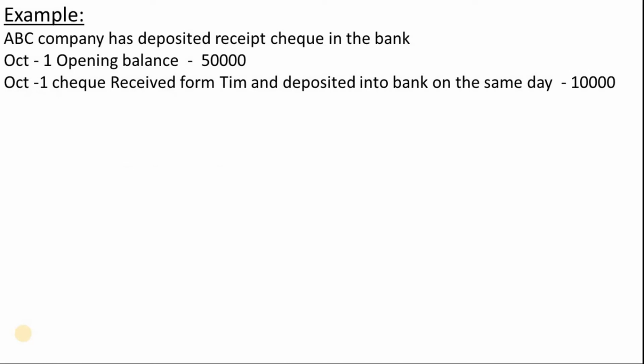ABC company has deposited a check into the bank. The transactions for ABC company are: opening balance of 50,000, and a check received from Tim and deposited into the bank on the same day, which is 10,000. We'll see how these transactions will appear in ABC company's cash book.